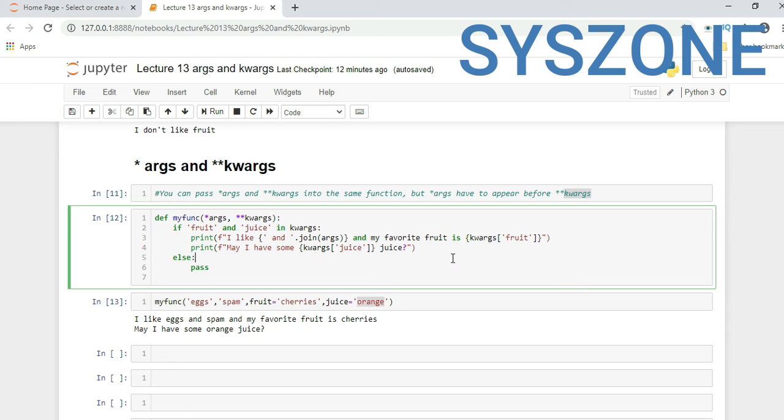So we saw in this lecture kwargs and args, single asterisk and double asterisk parameters. We can also use both in one function.